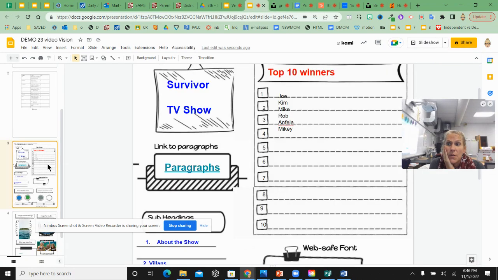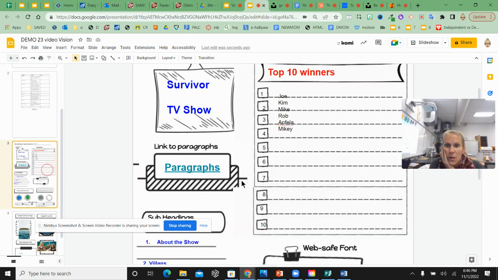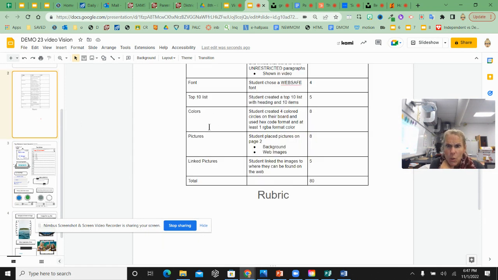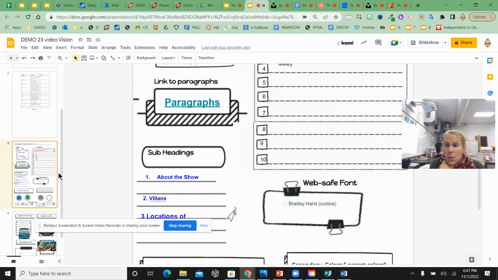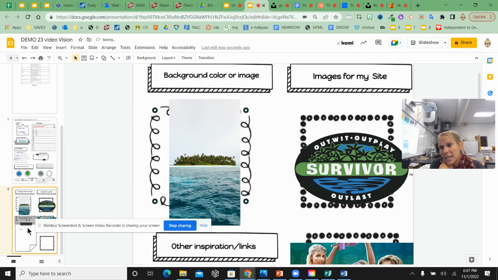I'm then going to come over and write the word paragraph in a text box and insert a link to link those paragraphs. I then need to have a font, which is a web-safe font that I can Google. I chose personally Bradley Hand Cursive. You can Google web-safe fonts and choose the one you like. You then need to have a top 10 list with a heading. So top 10, whatever fits your category or your topic, and then listing those 10 items that you're going to put in that list.